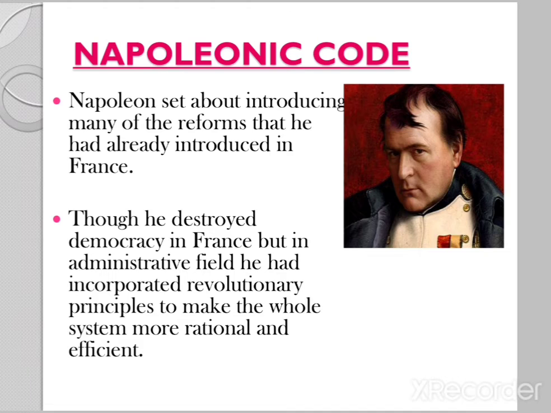Now let's move forward to Napoleonic Code. You might remember that when we finished the chapter of French Revolution last year, we left at the ruler Napoleon Bonaparte. So Napoleon, after he became ruler, he set about introducing many of the reforms that he had already introduced in France. So he was the ruler of France and he was already undertaking many measures to develop the society of France. And slowly he tried to control all the other territories of Europe, and he even started introducing his new measures in the other parts as well.